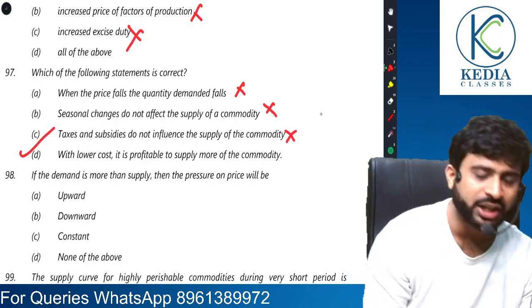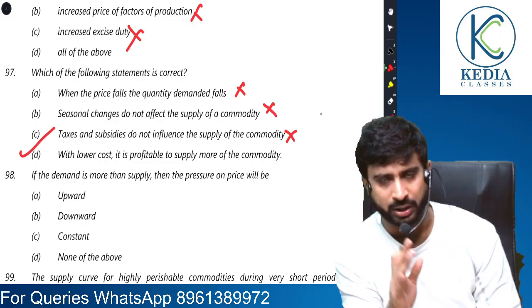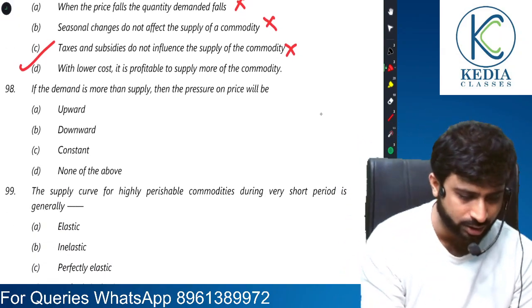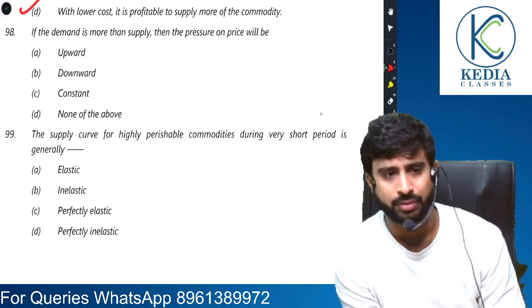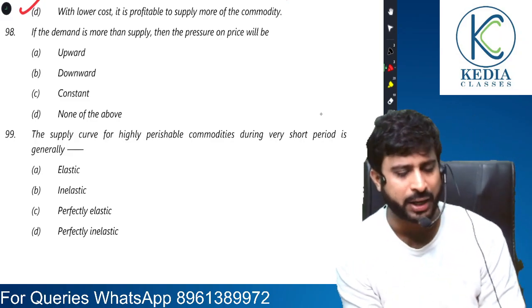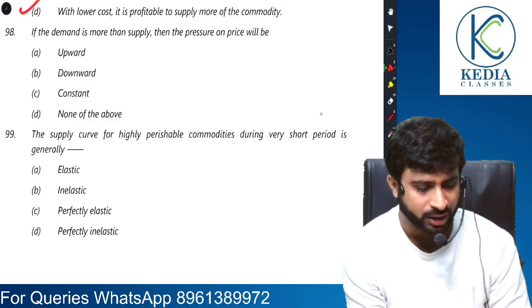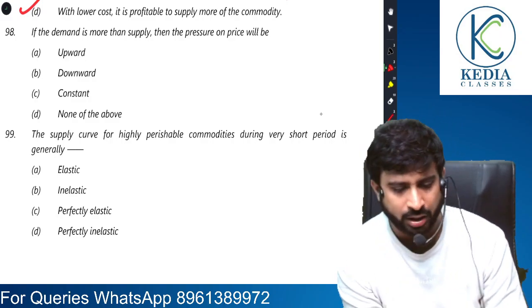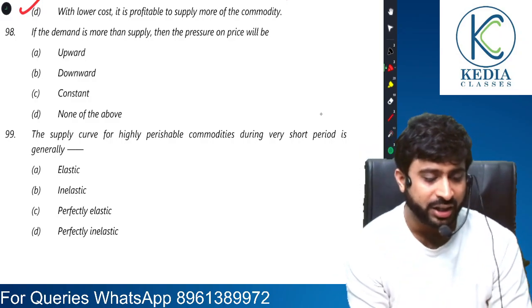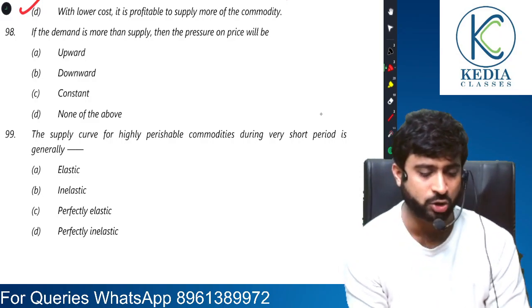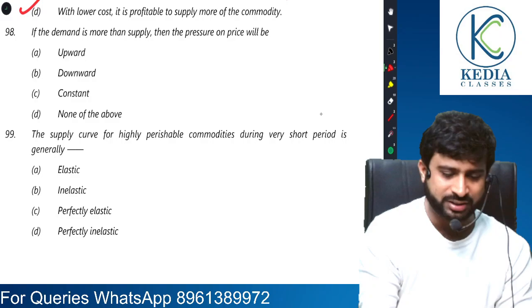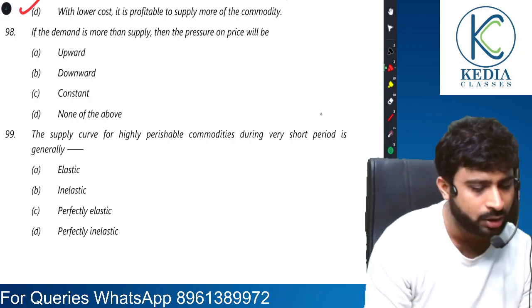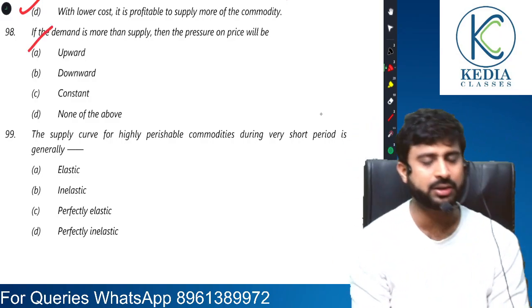With lower cost. If the costs are lowered, it becomes more profitable to supply extra units. Correct. If the demand is more than supply, then the pressure on price will be upward. It means there is a situation of excess demand. Whenever there is excess demand, price rises. So there is an upward impact.